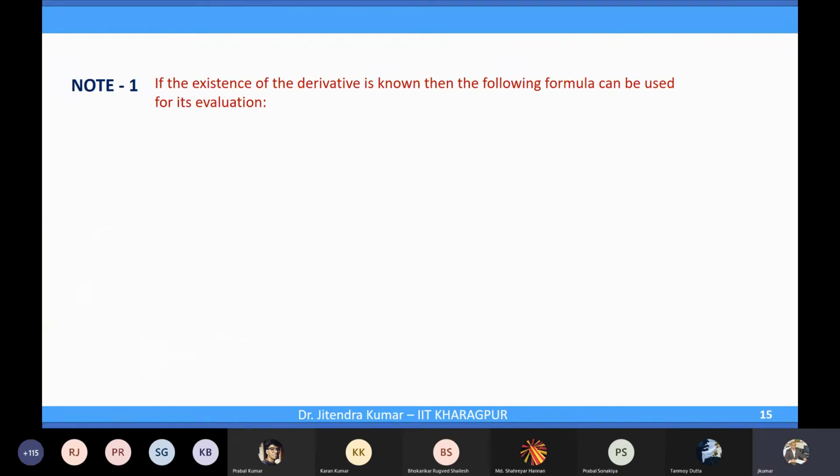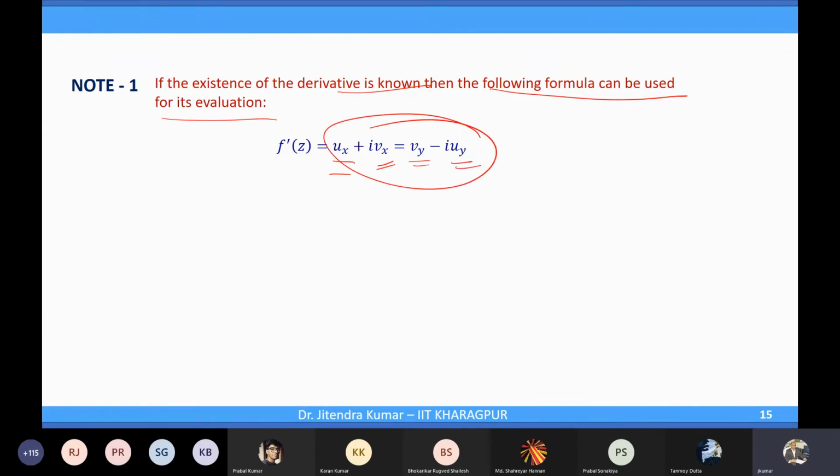Note, if the existence of the derivative is known, then the following formula can be used for its evaluation. We have seen before that f prime z was ux plus i vx, or vy minus i uy, from the CR equations. So if we know that f prime exists, you just need to get ux and vx and put in this form, and you have f prime z.